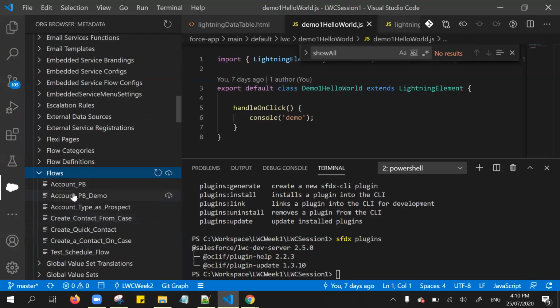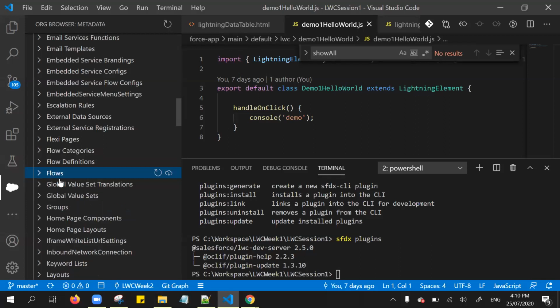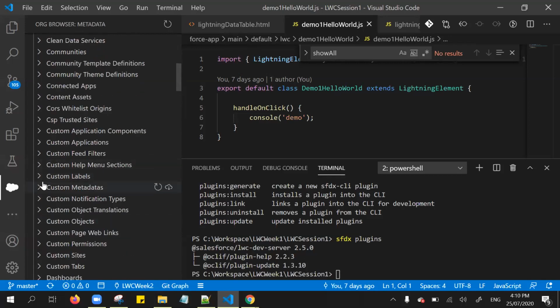In that case, click on flows, and you can retrieve either the specific component, or if you click this retrieve source from org, the cloudy icon, all the flow-related components get downloaded to your local project directory. This way, instead of getting all the components, if you want to work on a certain particular component, you can retrieve only that component instead of everything, right? For these custom labels again, I'm going to retrieve everything.